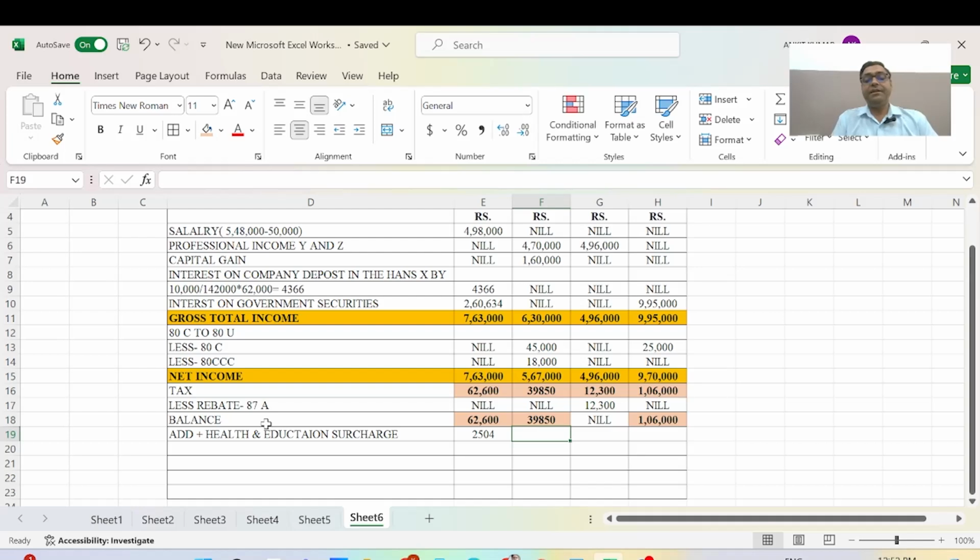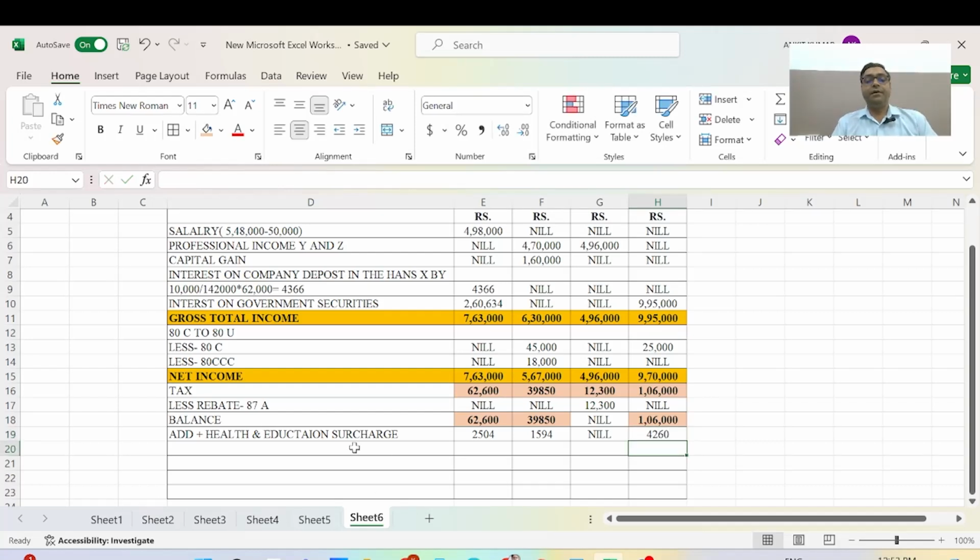And 39,850 at the rate of 4% will be 1594, and here it will be nil because nothing is mentioned. And 1,06,000 at the rate of 4% is 4260.